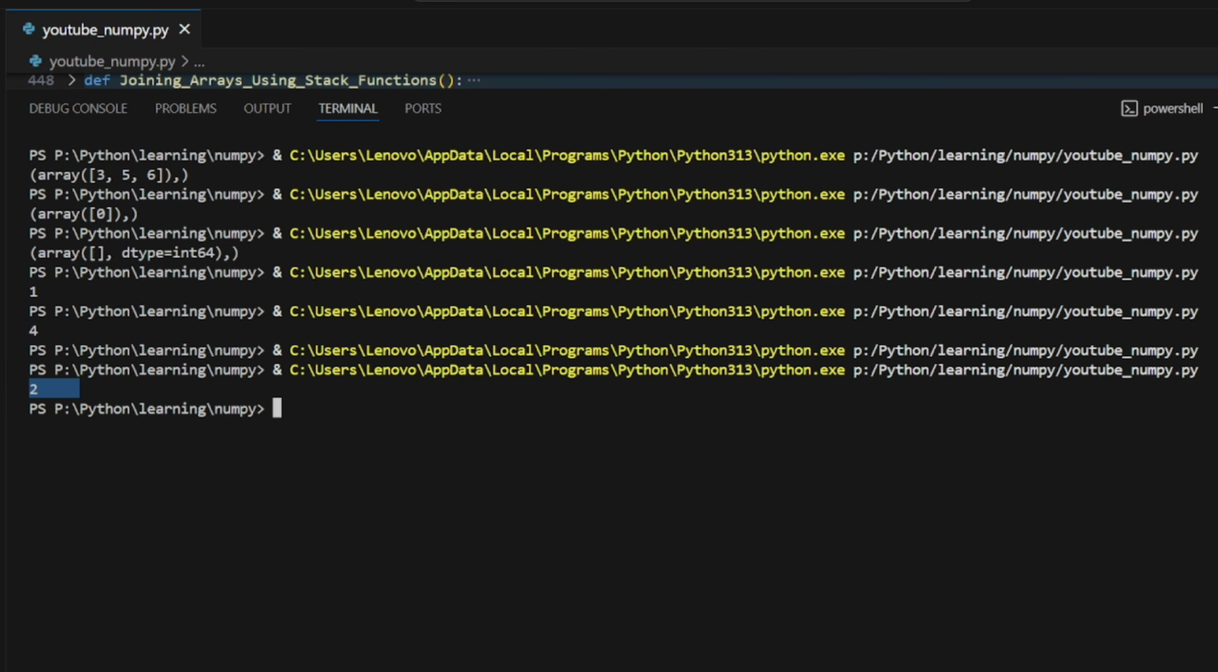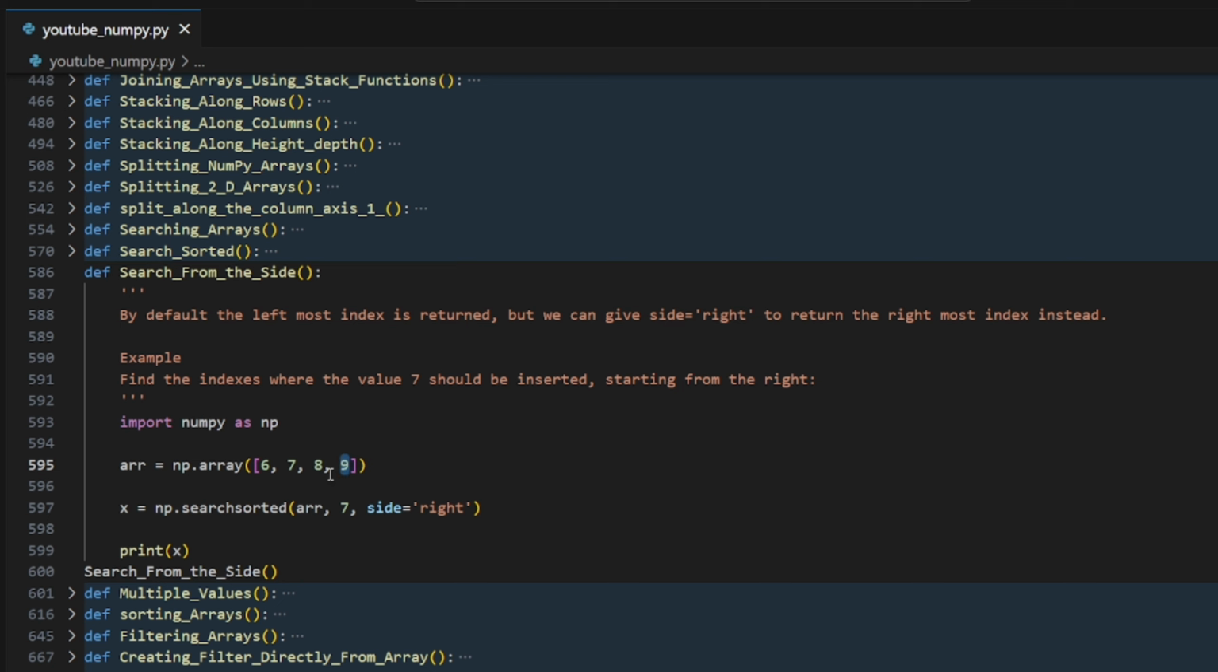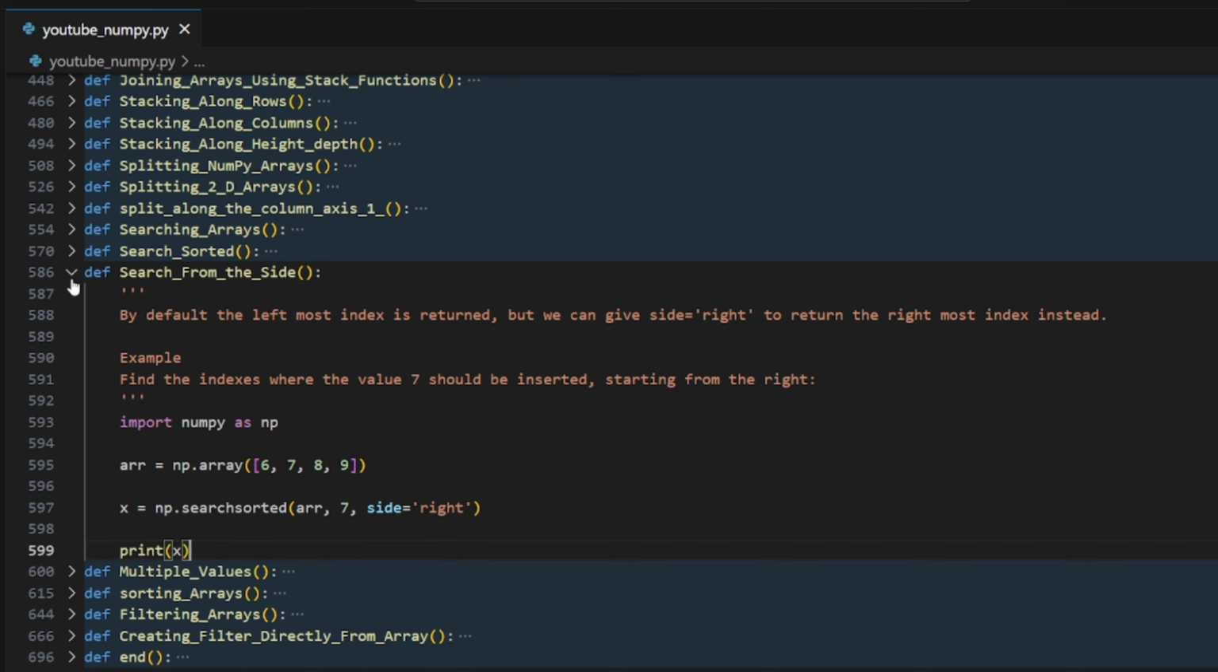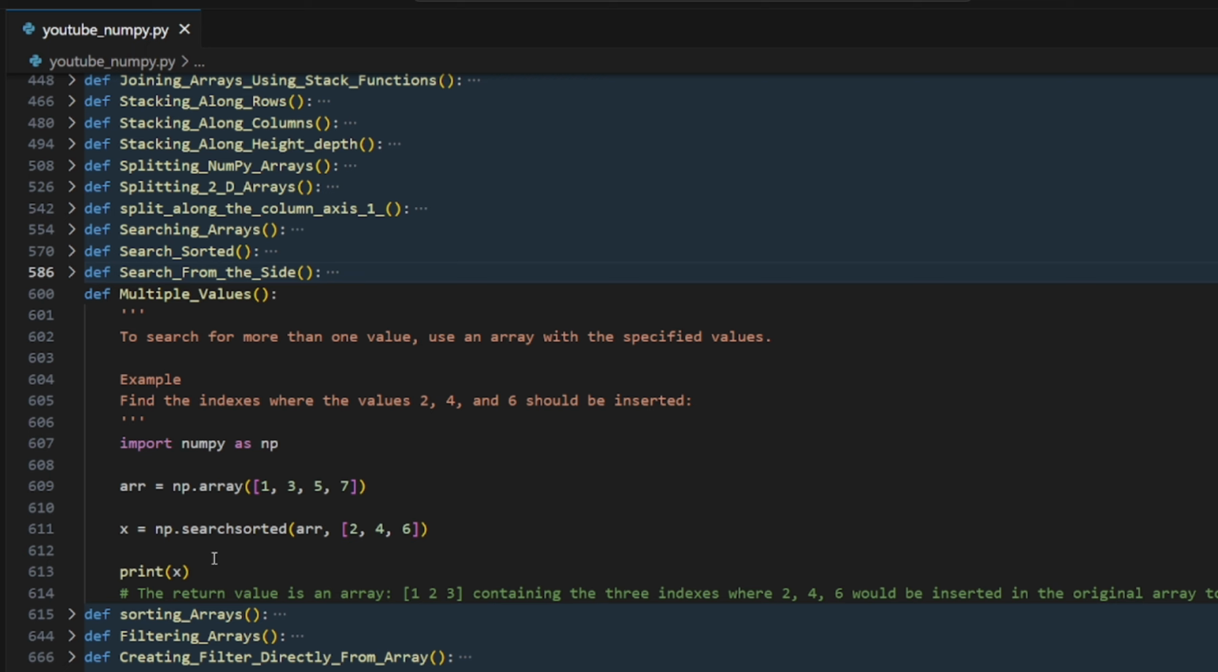So we are having 2, right? 0, 1, and 2. All right. So next, multiple values. If you want to search multiple values, what would you do? I simply give multiple values, like where these 2 should be inserted in this array so that it stays sorted. Like after 1, and 4 is after 3, and 6 is after 5. So let's run that.